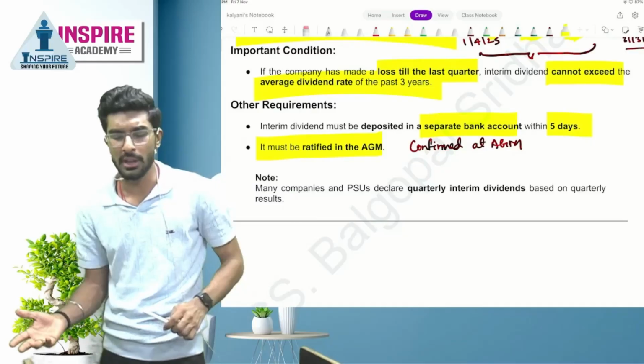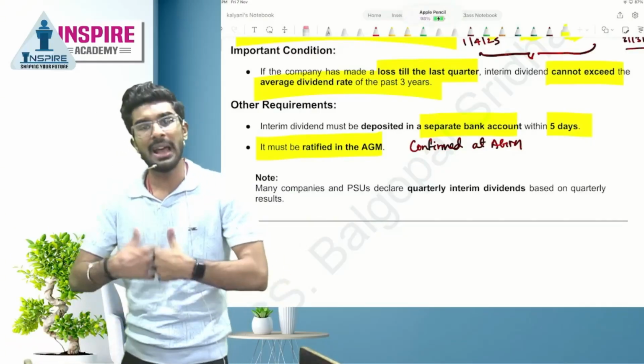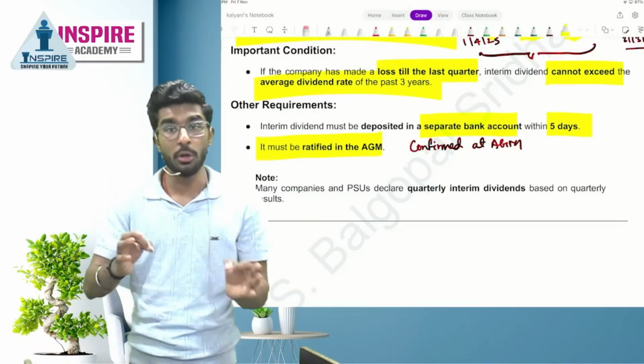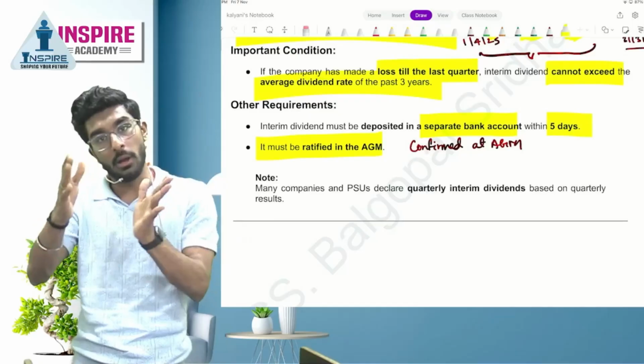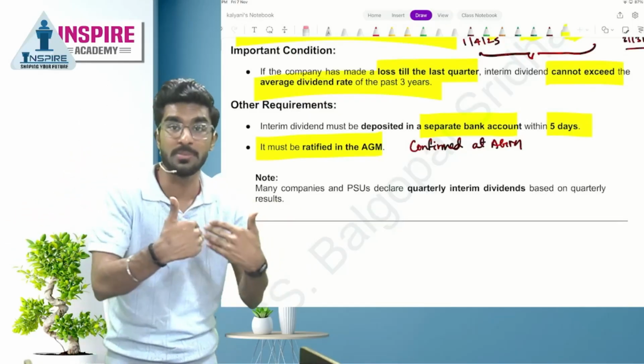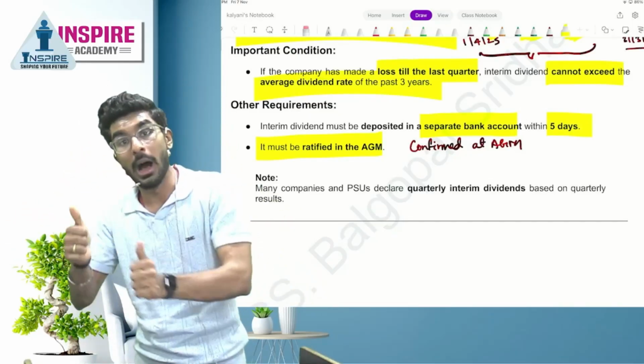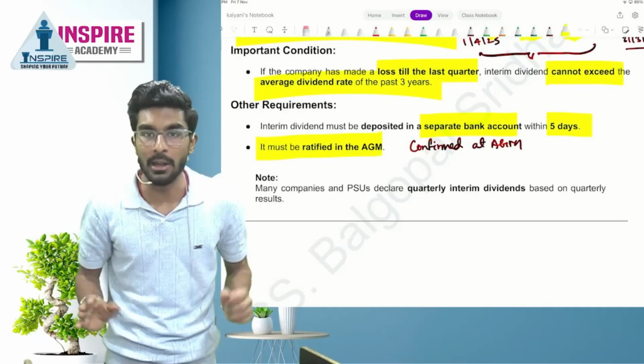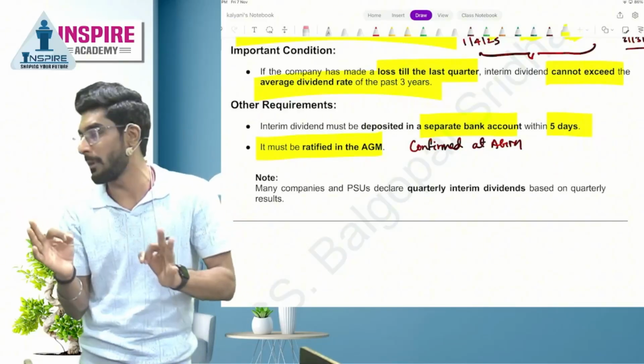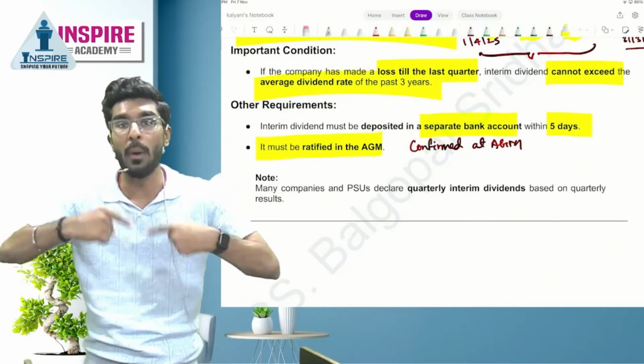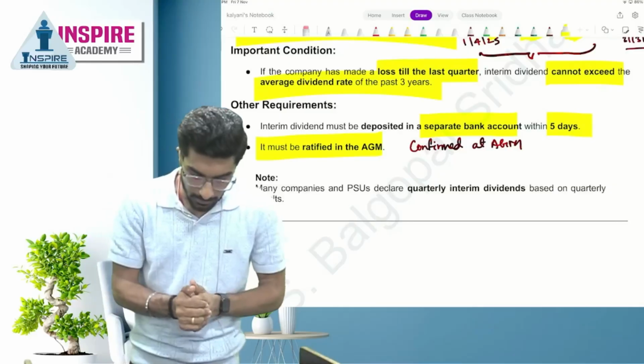What is the meaning of ratification? Whenever a company declares interim dividend, all the decisions of the BOD with respect to interim dividend must be approved at the annual general meeting. It should be ratified. Ratified means making something valid. Okay, perfect.